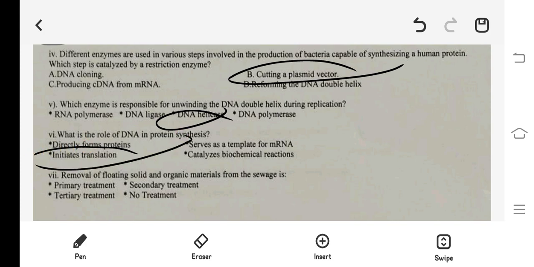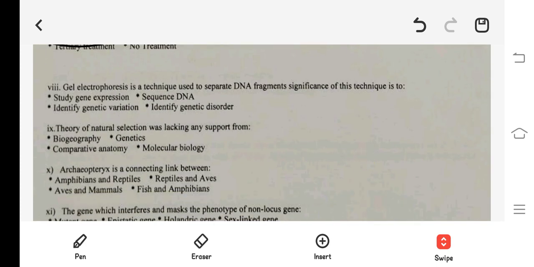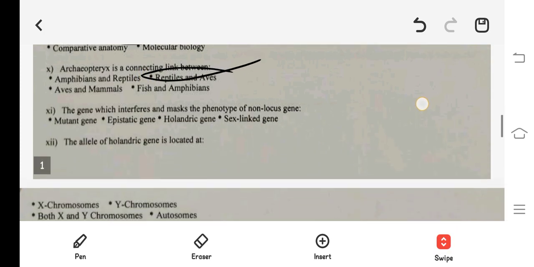Removal of floating solid or organic material from the sewage is primary treatment. Next is, gel electrophoresis is a technique used to separate DNA fragments. Significance of this technique is to sequence DNA. Next is, theory of natural selection without taking any support from genetics. बाद में फिर neo-Darwinism, यदि Mendel के laws के according. Archaeopteryx is a connecting link between reptile and aves. Aves में birds आते हैं.